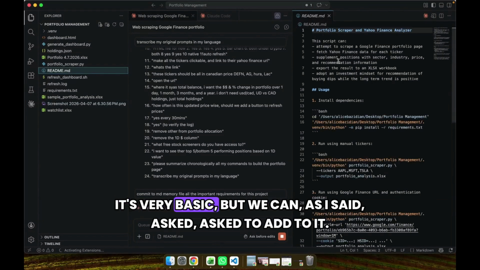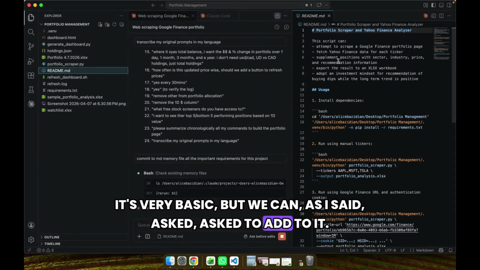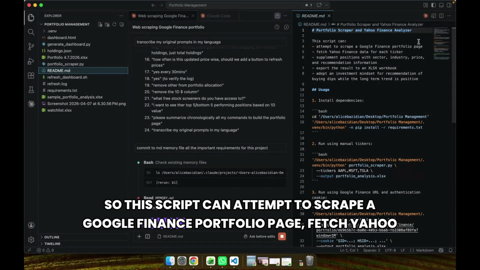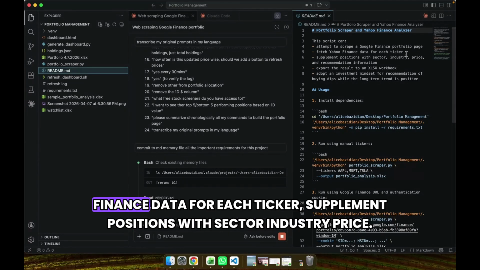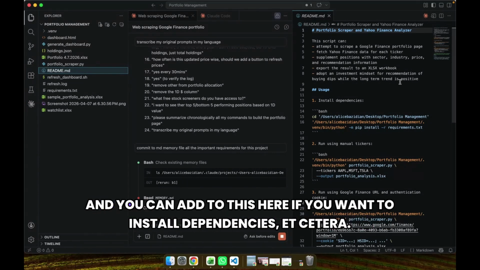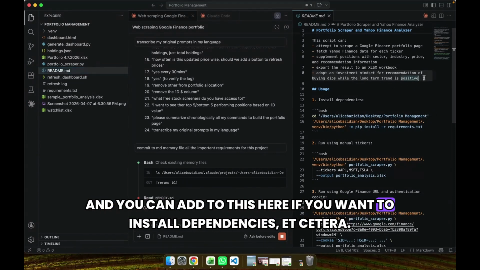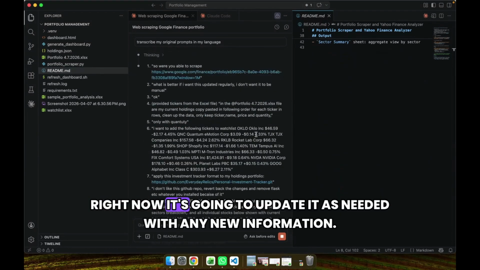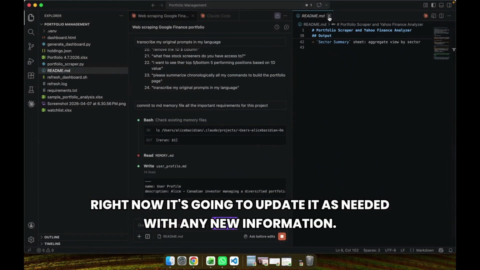Right now it's very basic, but we can, as I said, ask to add to it. So this script can attempt to scrape a Google Finance portfolio page, fetch Yahoo Finance data for each ticker, supplement positions with sector, industry, price, and you can add to this here if you want to. Install dependencies, etc. So right now it's going to update it as needed with any new information.